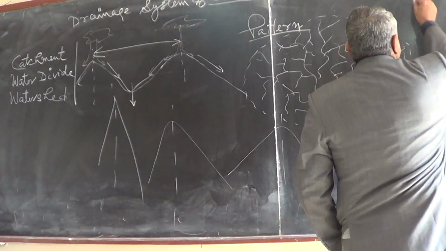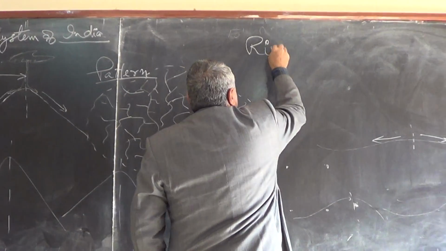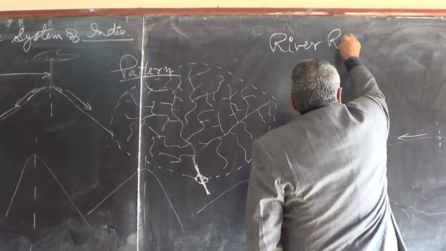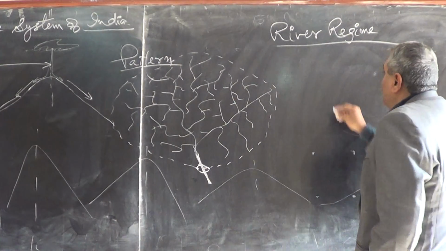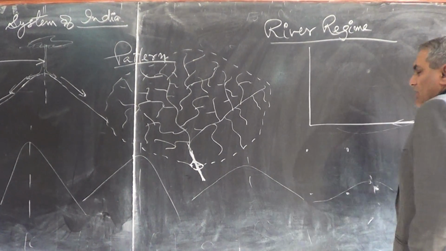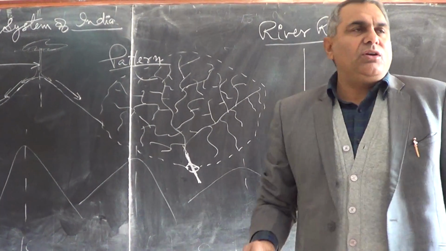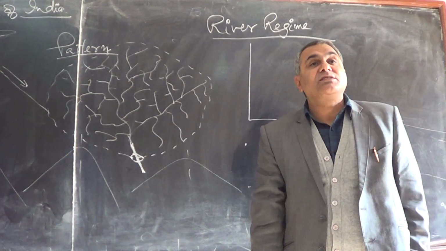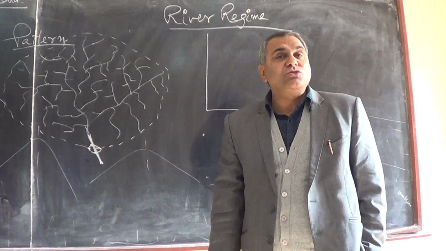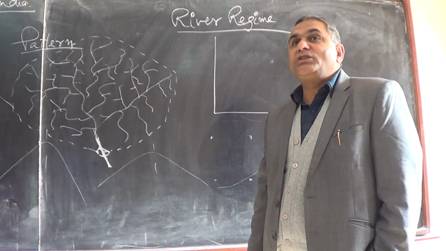So this is another term, river regime. River regime means the discharge or flow of water, which is measured in which unit? Cusecs.